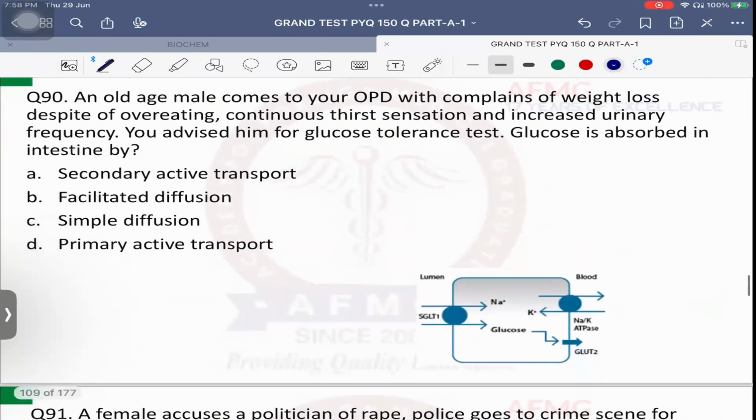Question number 90. An old age male comes to your OPD with complaints of weight loss despite overeating, continuous thirst sensation and increased urinary frequency. That is nothing else but polyuria in the patient. What do you think the patient has? Eats more, polyphagia, increased thirst sensation, polydipsia, along with increased urinary frequency, polyuria. Very good. You are suspecting diabetes mellitus in this patient. Therefore, you advised him glucose tolerance test. Glucose is absorbed in the intestine by.